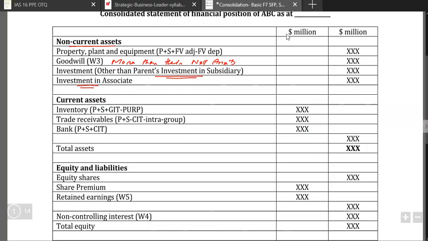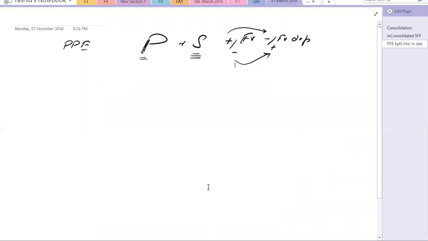All right, so in the last lecture, we studied till non-current assets. Let's just quickly revise what we said last day. Property, plant, and equipment belongs to both parent plus subsidiary, and we did fair value adjustment in it. If the assets of the subsidiary have more value in the market, then we will be adding that and deducting the extra depreciation. And if it is vice versa, for example, if the fair value is less than the carrying value, then we will be deducting the fair value and adding back the extra depreciation. This is what we studied last day.